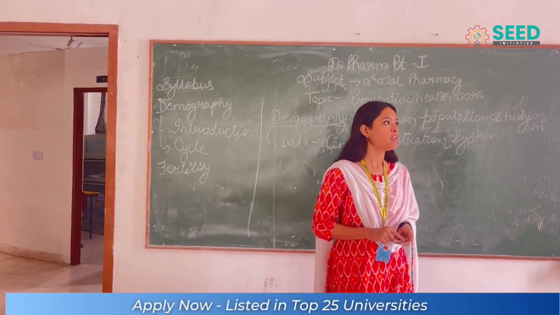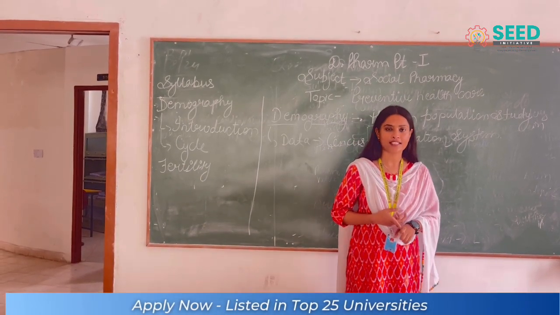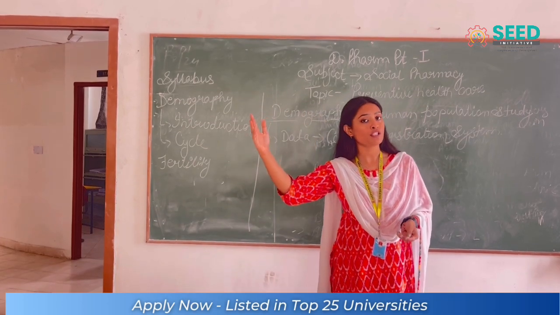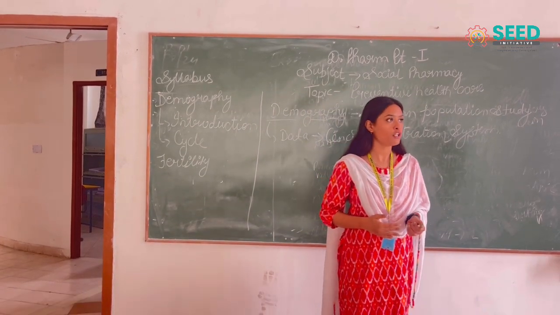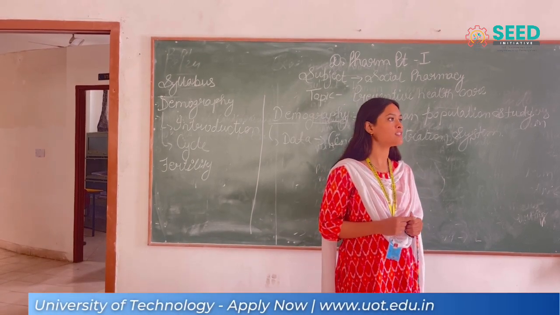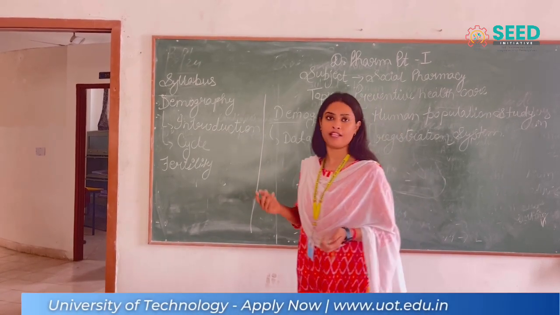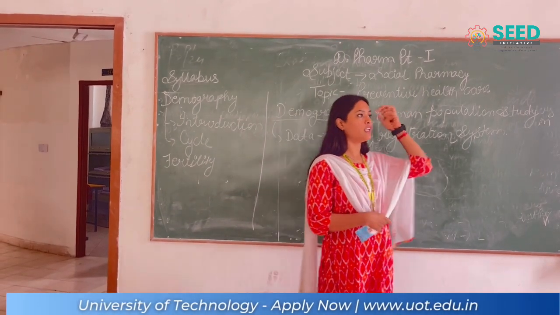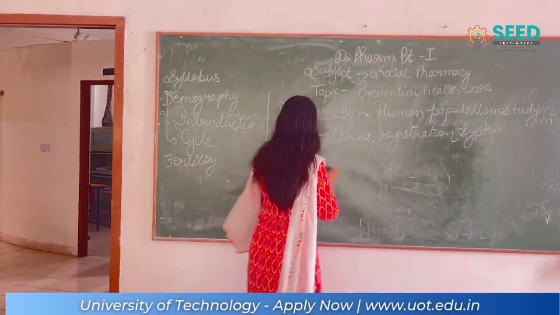Next, what are the three phenomena that can be observed in human population? They can be changes in population size, that means the growth and the decline of the population. Second one is composition of population, and third is the distribution of population in space. So first we mention population growth.